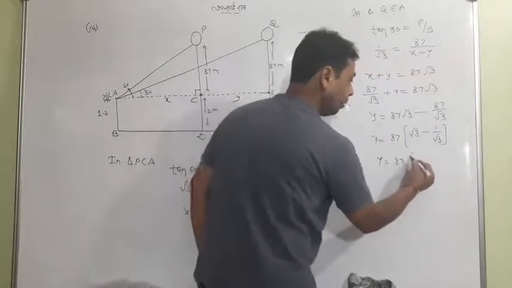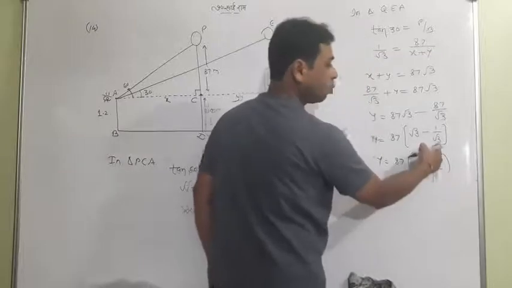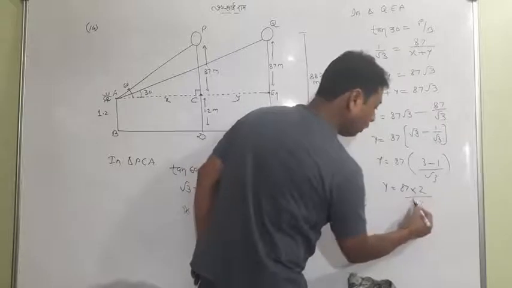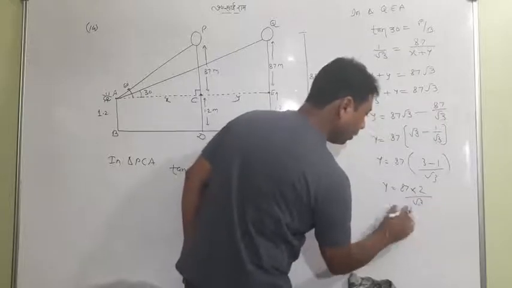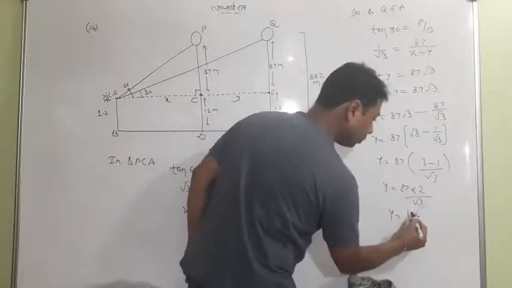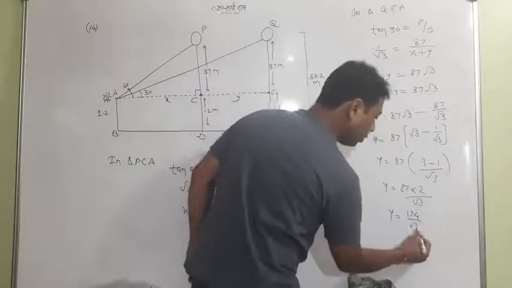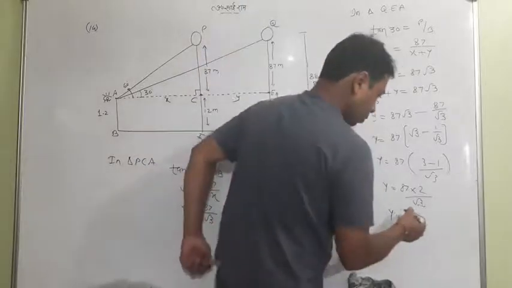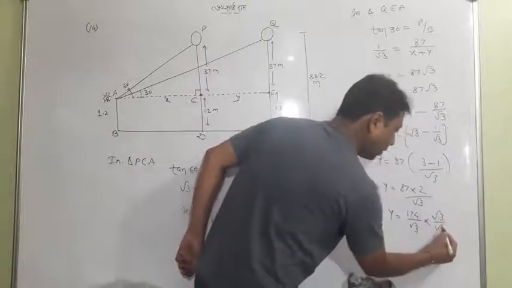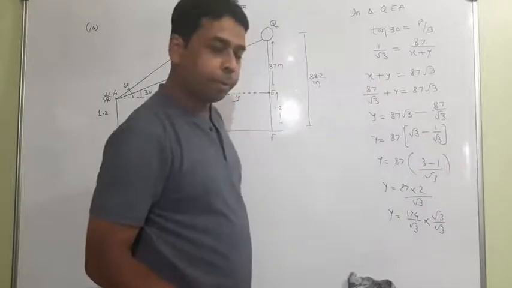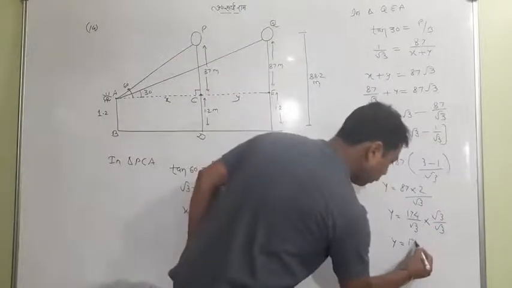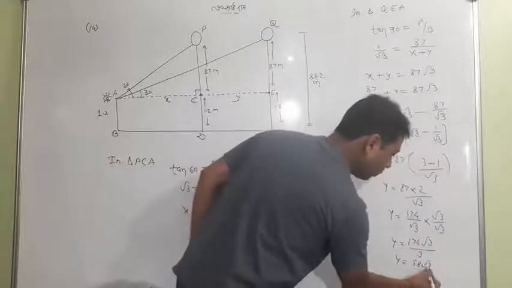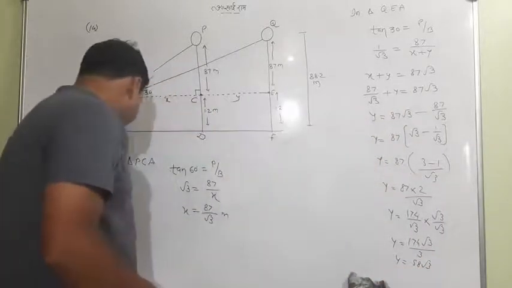Take an LCM here. You know how to take an LCM. These two will multiply, 3 minus 1. So 87 into 2 by root 3. Y is equal to 174 upon root 3. Now lastly I would suggest you do the rationalization. Multiply and divide by root 3. You will get 174 root 3 upon 3, and cancellation gives 58 root 3.